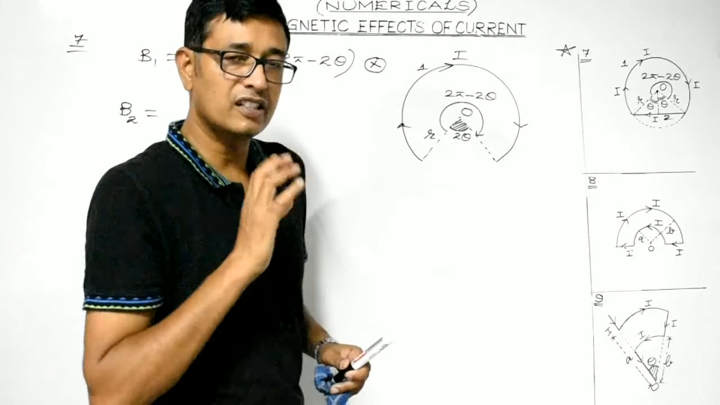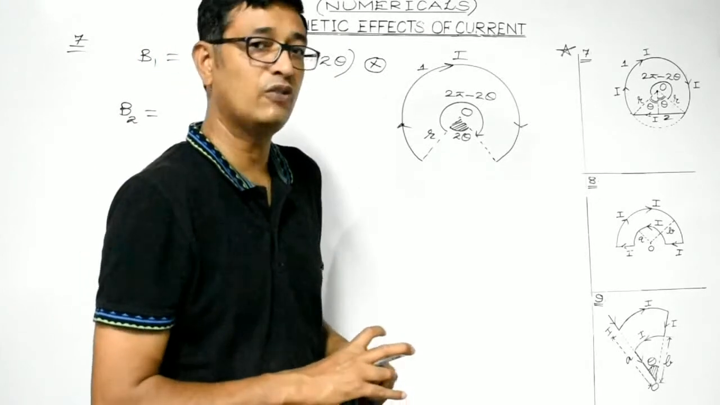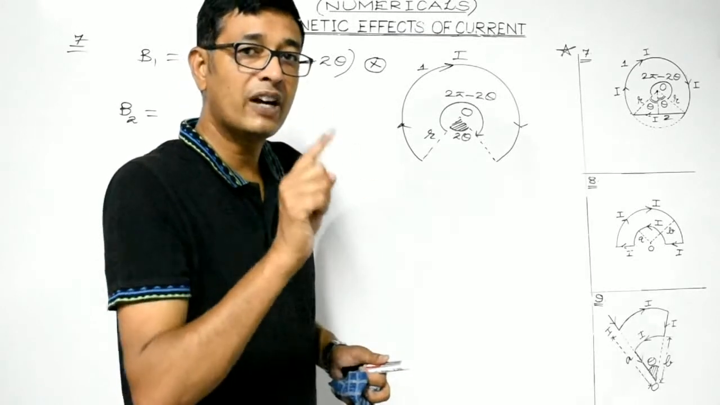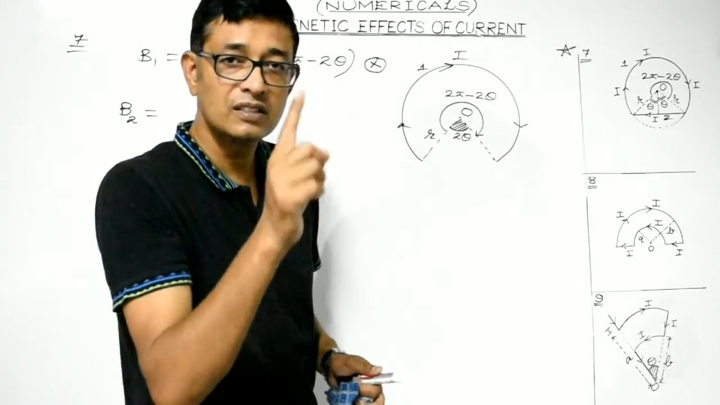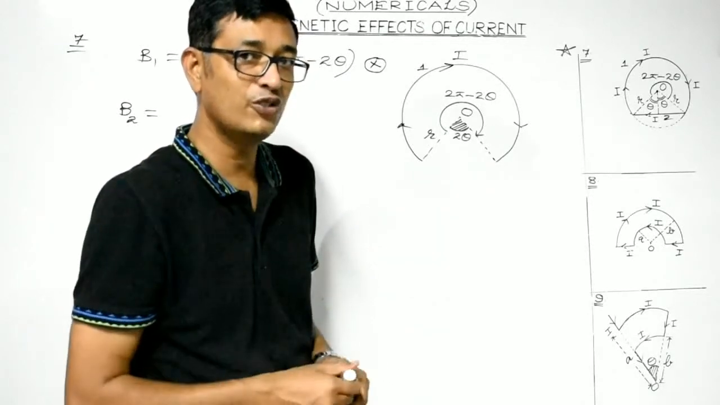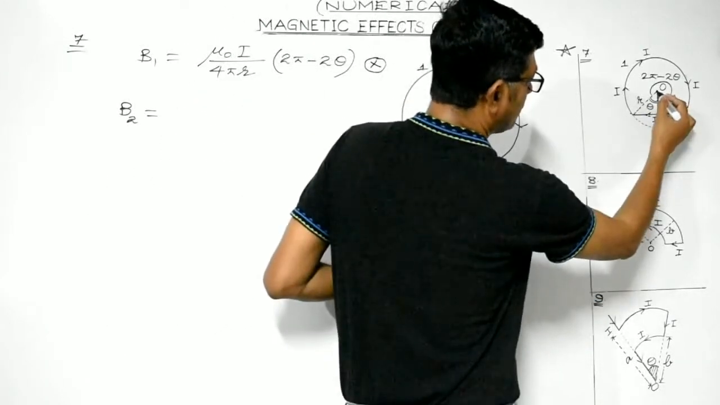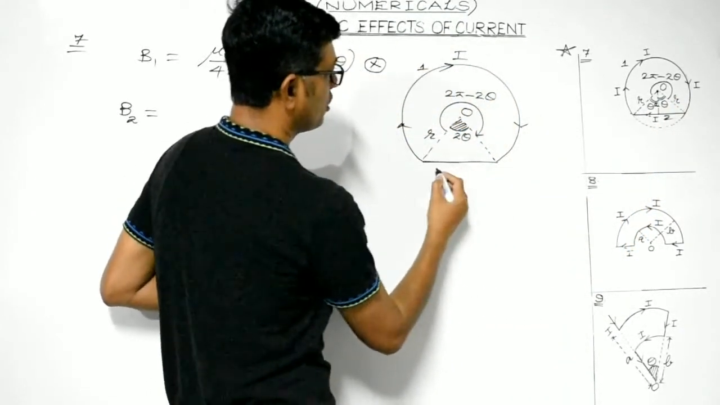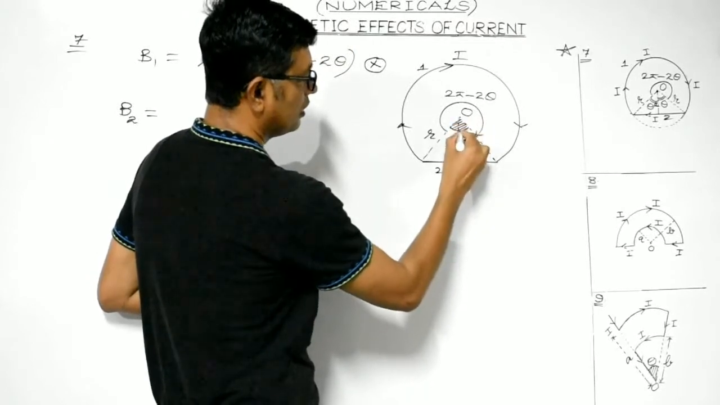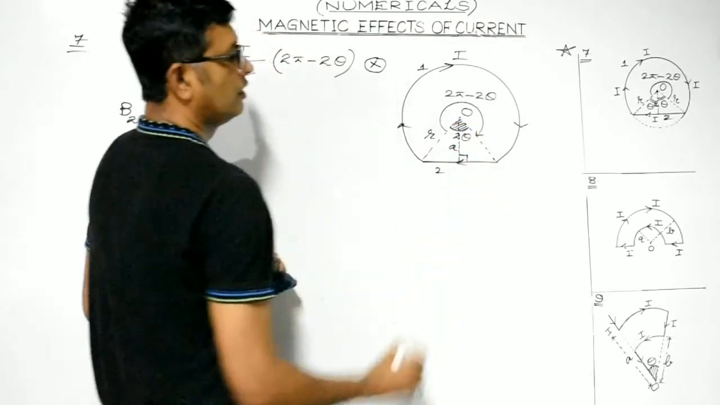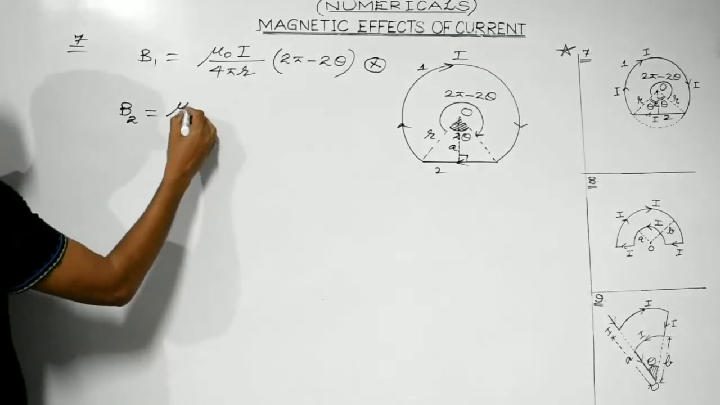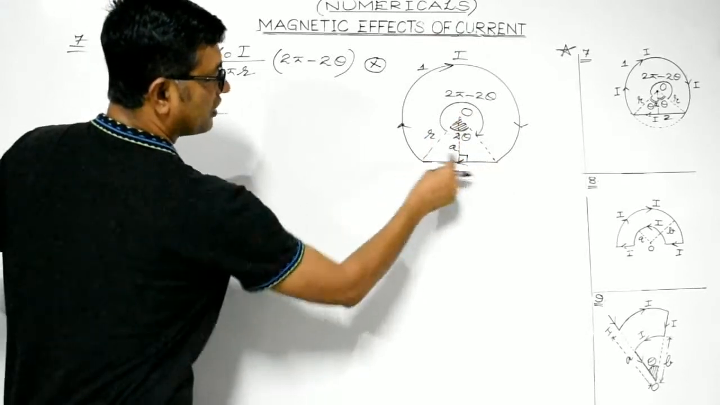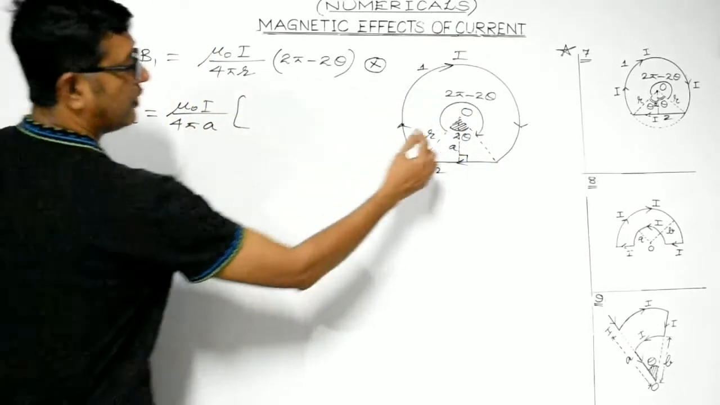Now due to a straight conductor whose endpoints subtend angles phi1 and phi2 with the reference line, the strength of the magnetic field is given by mu naught I divided by 4 pi times the perpendicular distance, bracket sin phi1 plus sin phi2. Suppose this perpendicular distance is A. This is the straight portion I am talking about. So we get mu naught I divided by 4 pi A, sin phi1 plus sin phi2.